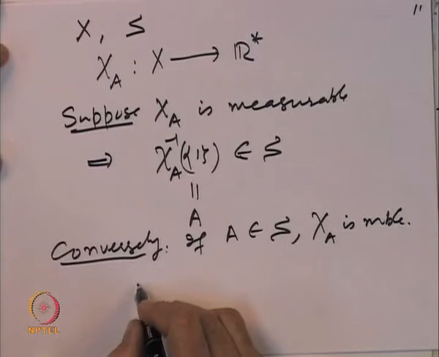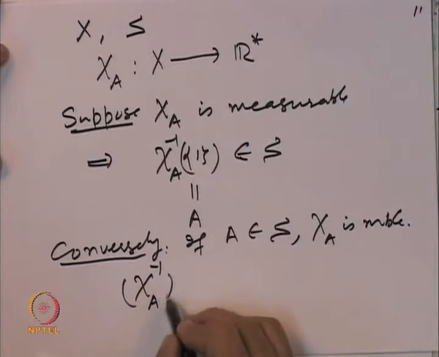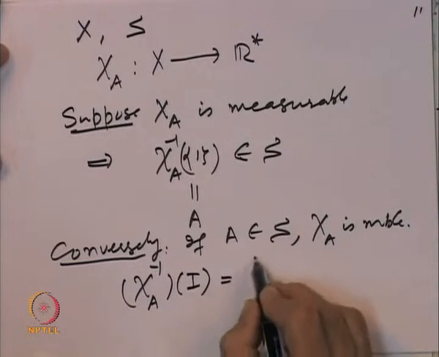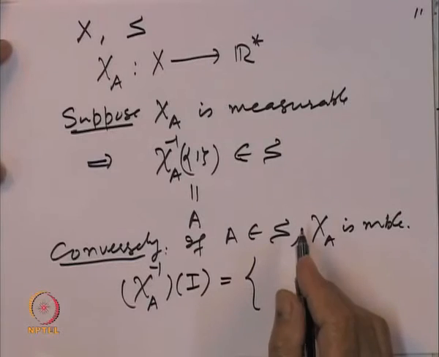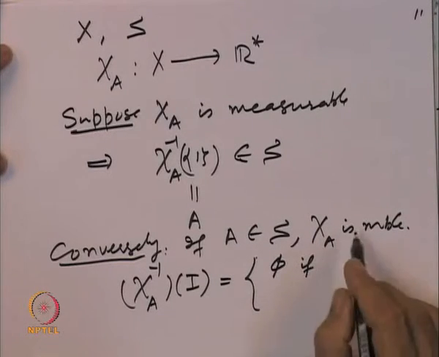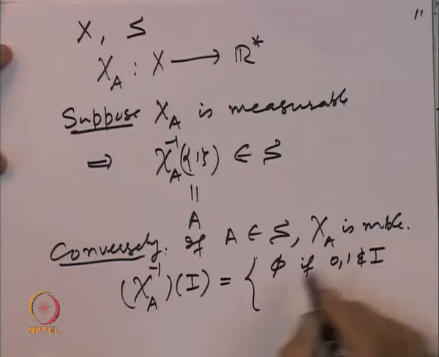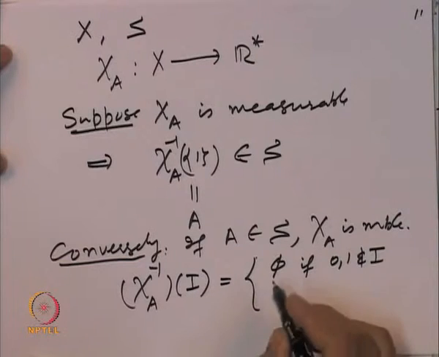So, for that, look at chi A inverse of any interval I. What is that going to be? The inverse image of an interval is equal to the empty set if neither 0 nor 1 belongs to the interval I, because then there is no point which goes to the interval.